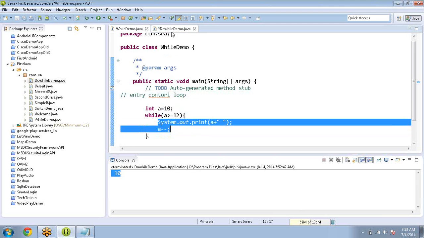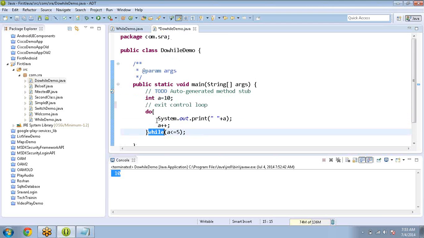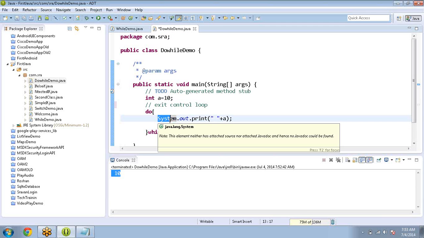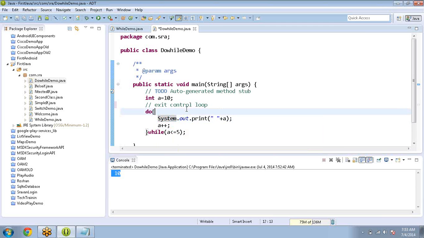So in do while, we can guarantee that the body of the loop will execute at least one time. In a while loop there is no guarantee. If the condition is true, once again it goes back and executes the body of the loop. But if the condition is false, it won't go back.